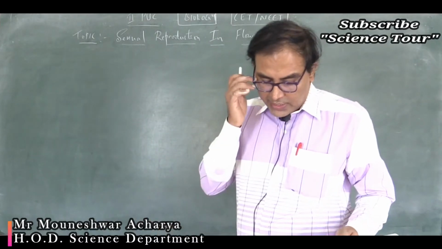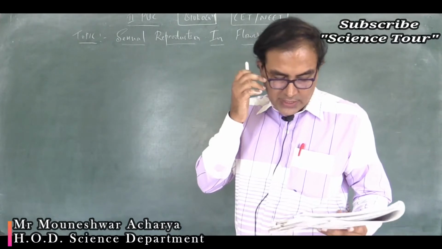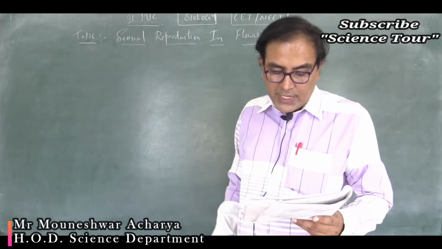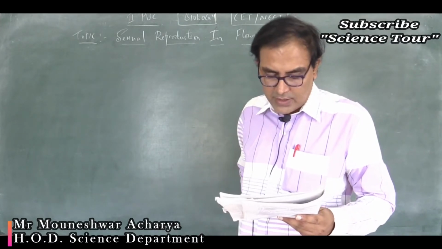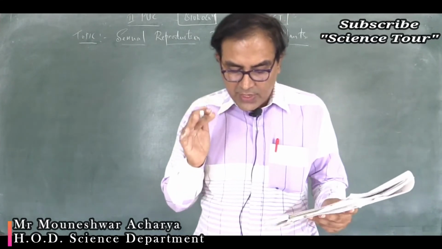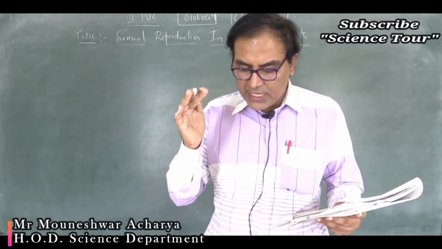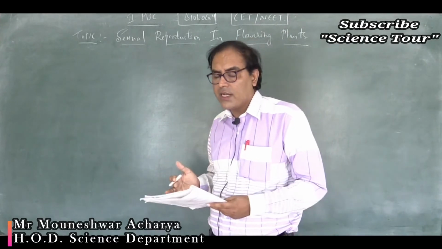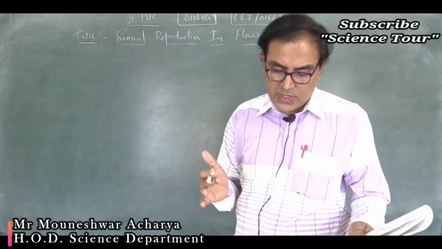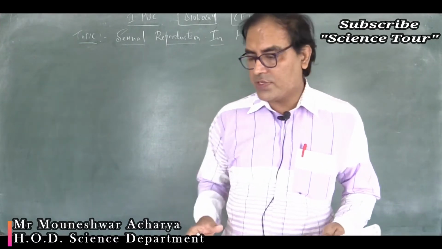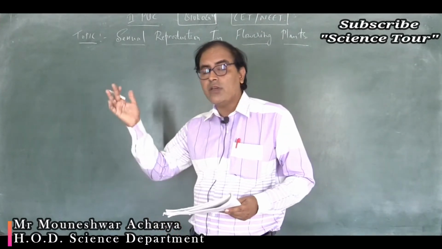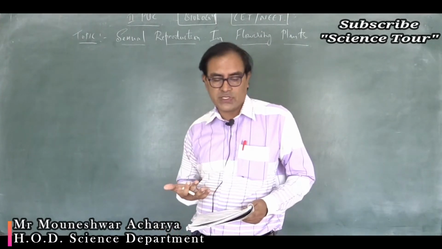Recollect what we studied. We have studied about Phoenix dactylifera. Its evolutionary trend can be traced by paleontological records of different fossils. Paleontology means the study of fossils.